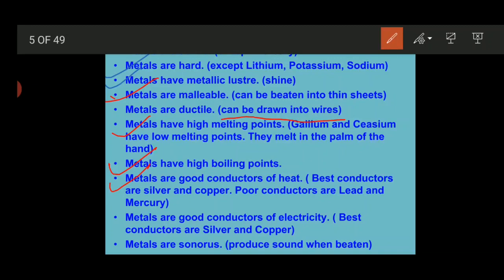Metals are good conductors of heat because they are formed with the help of ions only. That's why they are good conductors of heat. All the metals are good conductors of heat, especially silver and copper, but lead and mercury are considered to be poor conductors of electricity. Metals are good conductors of electricity, the best conductors being silver and copper, as we already discussed. Metals are sonorous in nature, meaning when we beat them, they are able to produce sound.